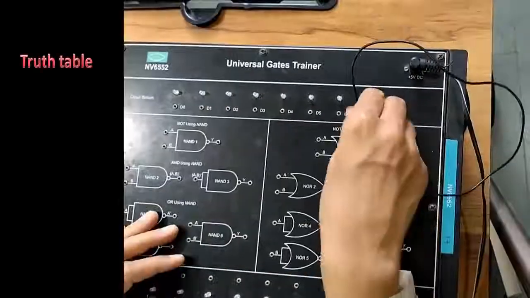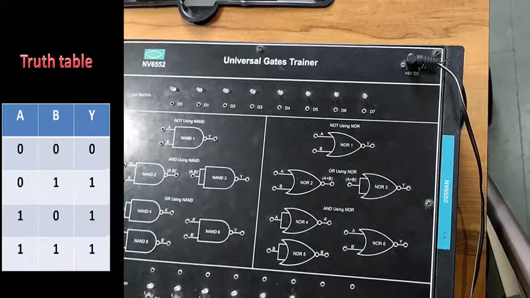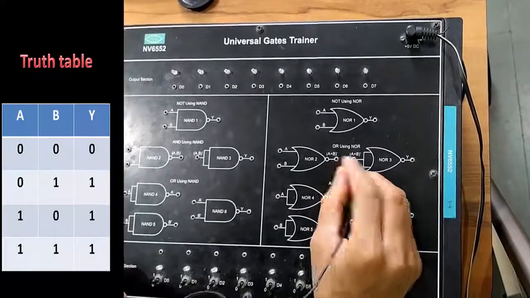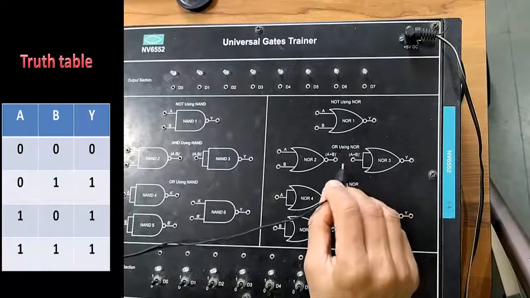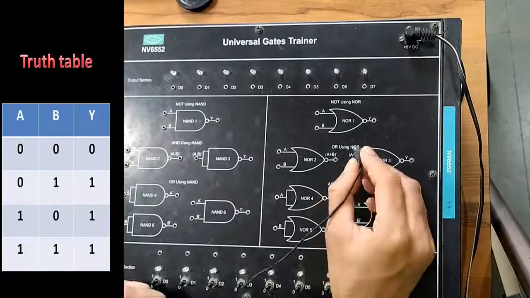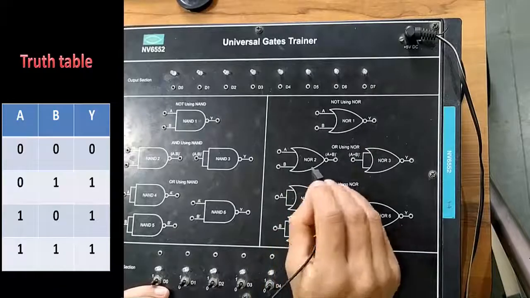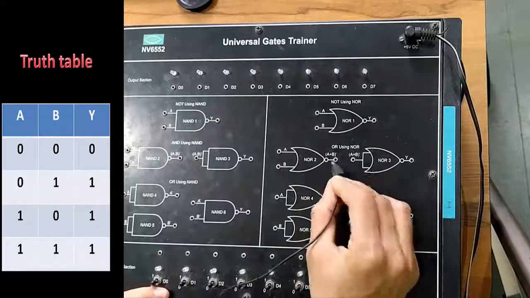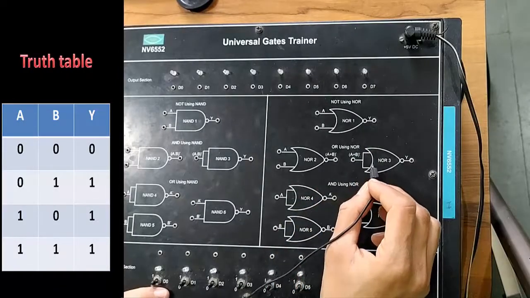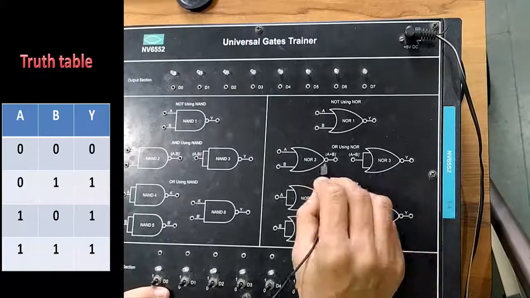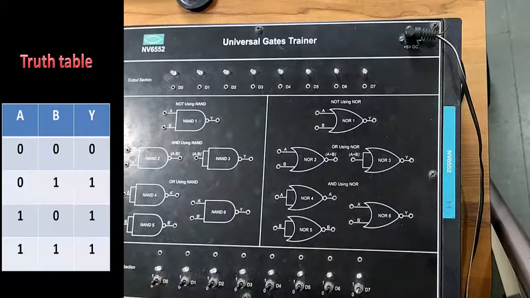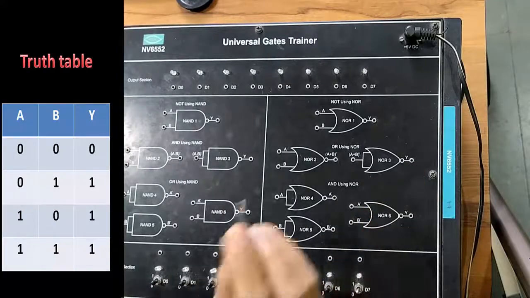Now let us remove the connection. Let us make an OR gate using a NOR gate. If you want to make an OR gate using a NOR gate, you have to simply remove the N. So at the output of the first NOR gate, you simply have to connect another NOR gate which will act as a NOT gate. By negation, we will get positive logic, and at the output you will get an OR gate.